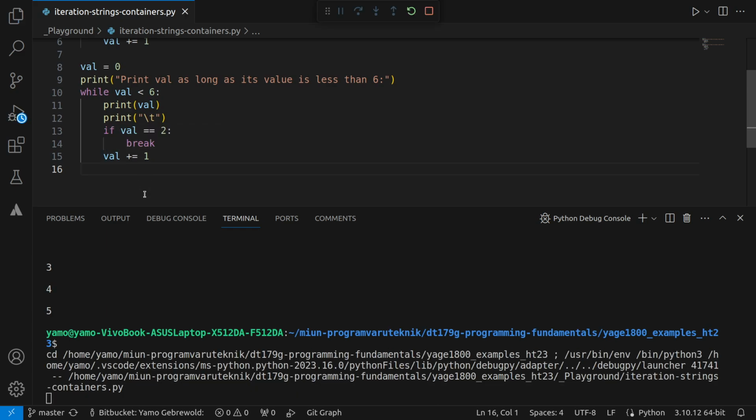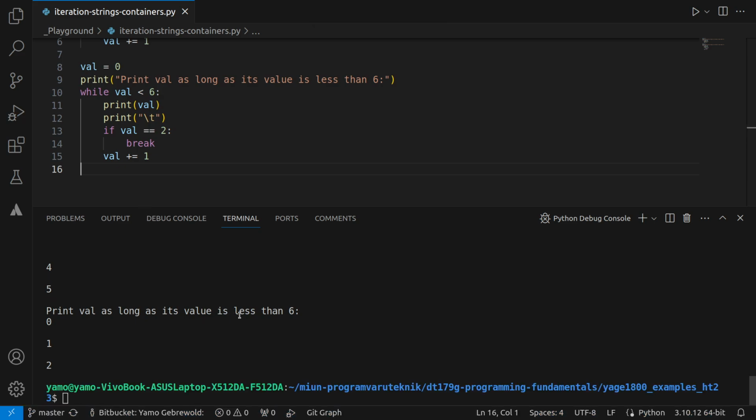So if I run this, we see that it starts at 0, it prints out the value the first time, then it prints out an empty line, and then it checks if value is 2, which it is not at that point because it's 0. Then it doesn't go inside here, it just continues to increment it by 1, and then it's 1, and that is less than 6, so it prints out 1, and then it prints out the empty line, and it checks if value is 2. No, it's not, because it's 1, and then it increments it by 1, and then 2 is less than 6,